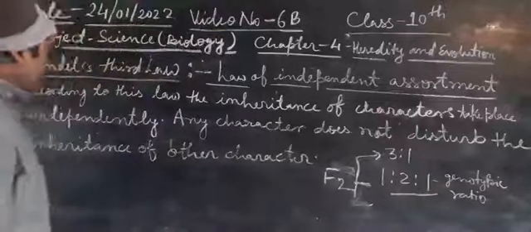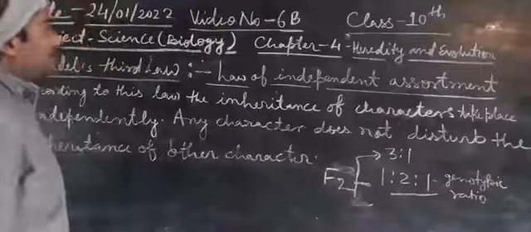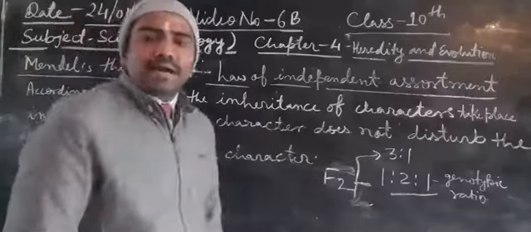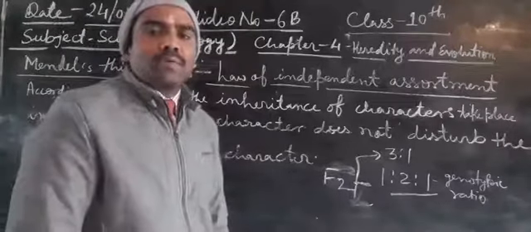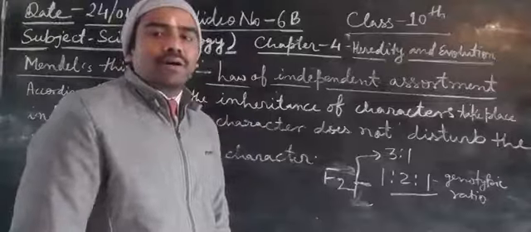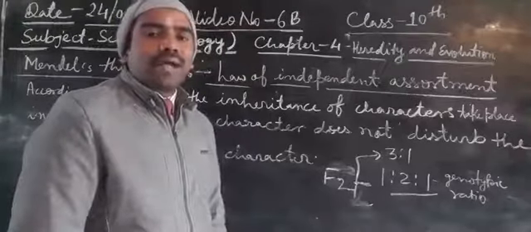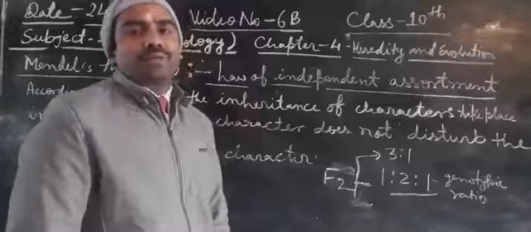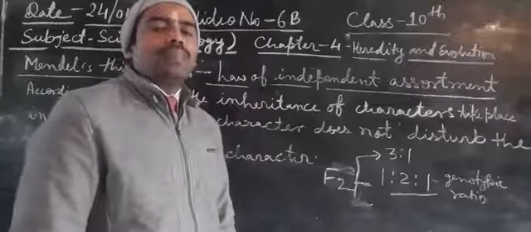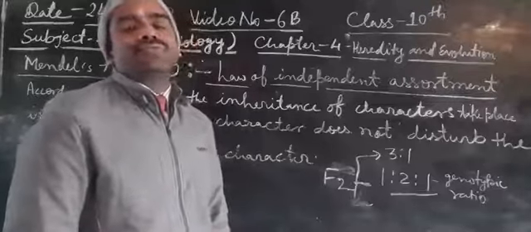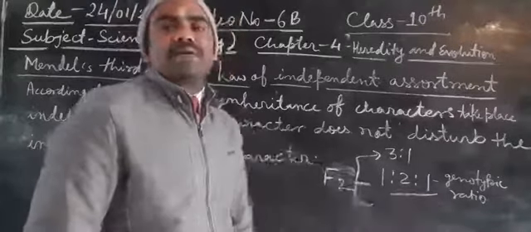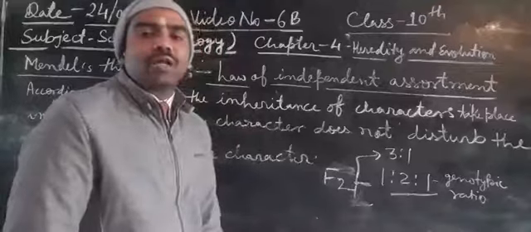Now in the case of the second law, it is also called purity of gametes because the characters of the parent in pure form are obtained in the F2 generation, meaning pure tall and dwarf are obtained in the F2 generation.